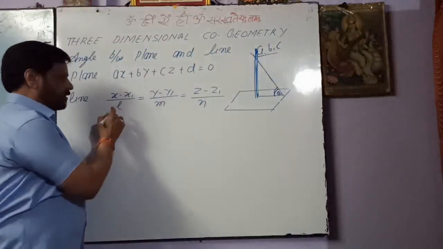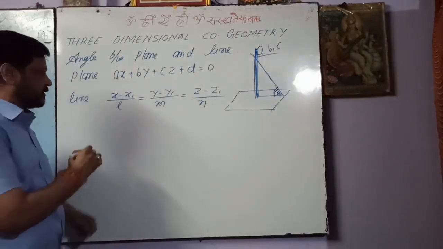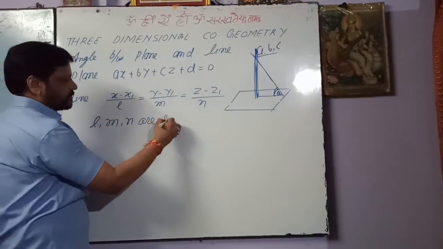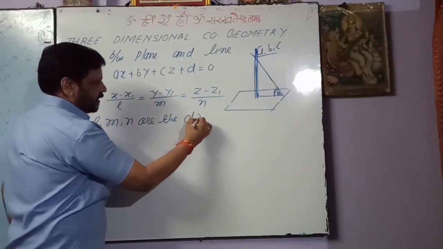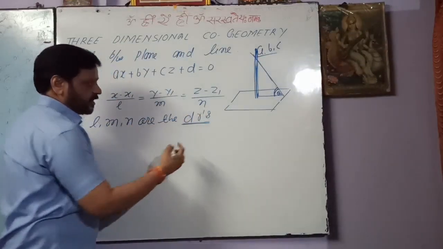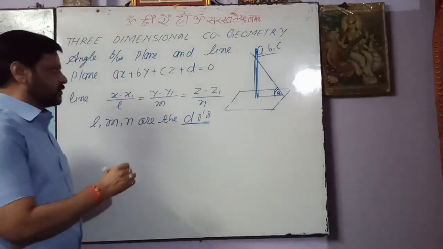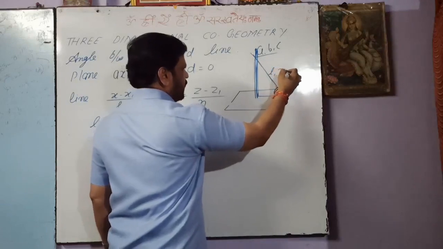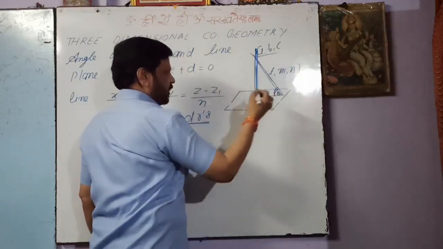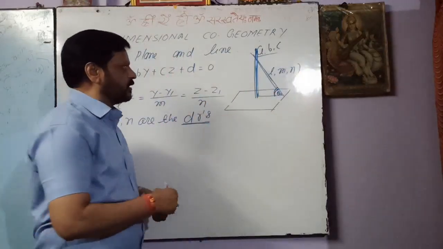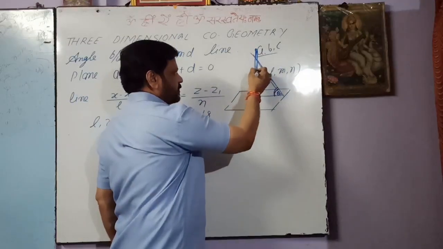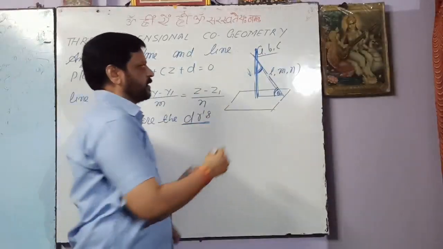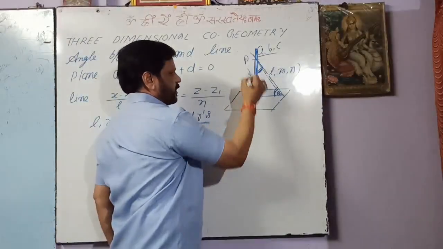And here L, M, N are the direction ratios, not direction cosines, of this line. So we cannot find theta directly, but we can get this angle.